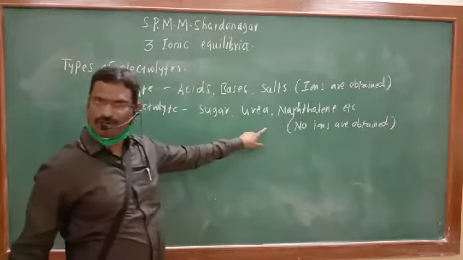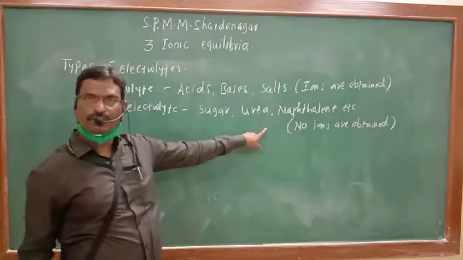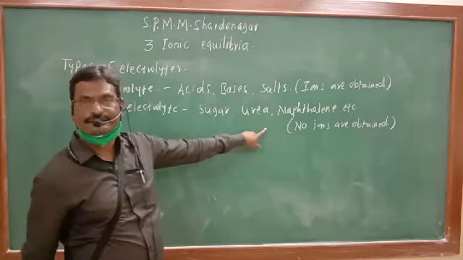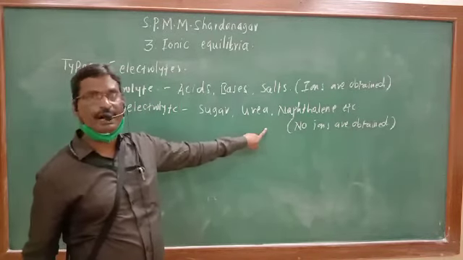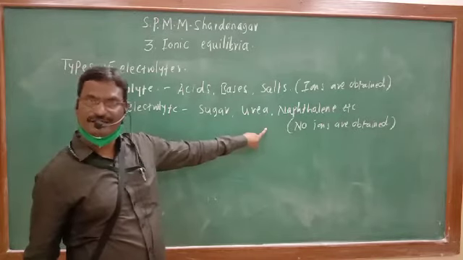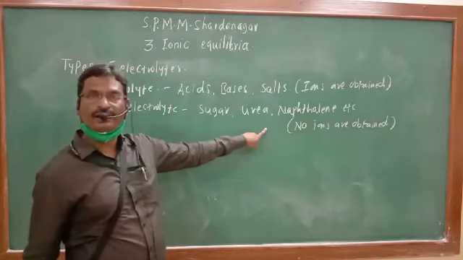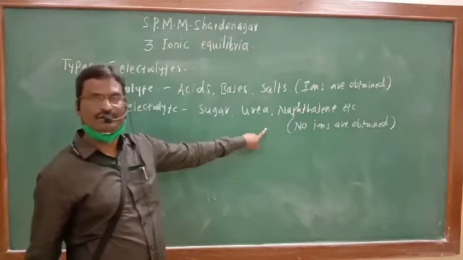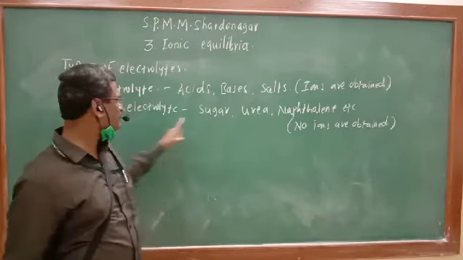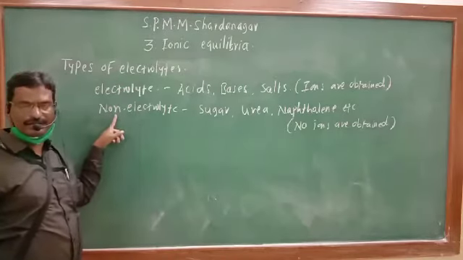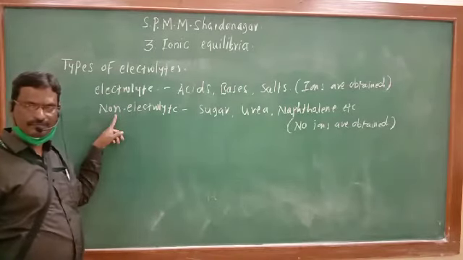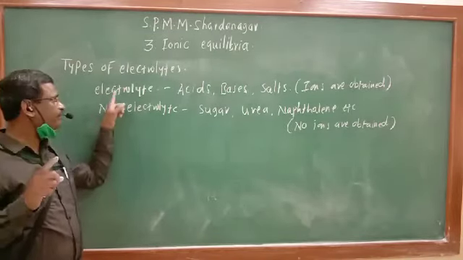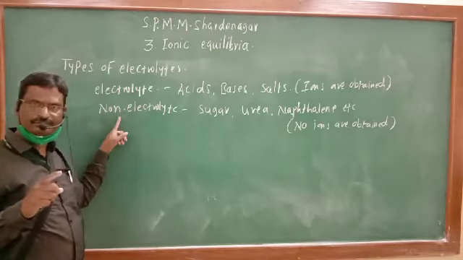Why are ions not obtained? Because these substances will not undergo ionization. These substances will not undergo dissociation whenever added to the water. Therefore, these are known as non-electrolytes. You got the difference between electrolyte and non-electrolyte?